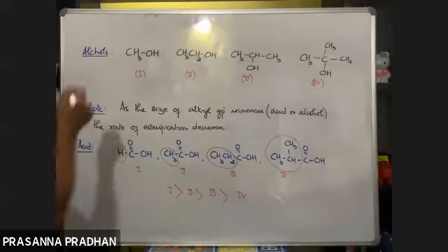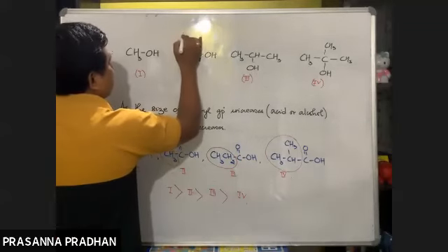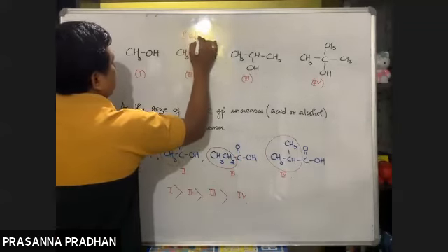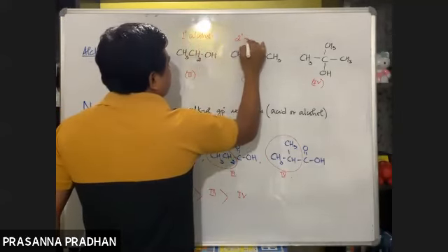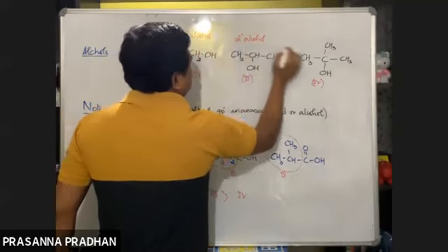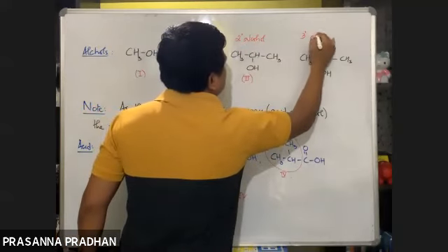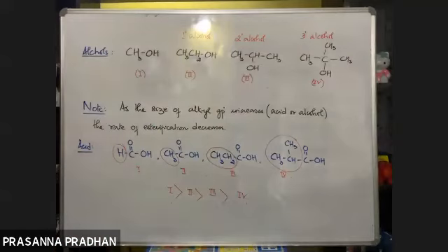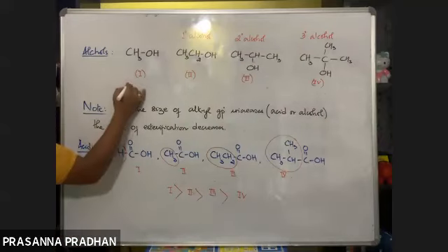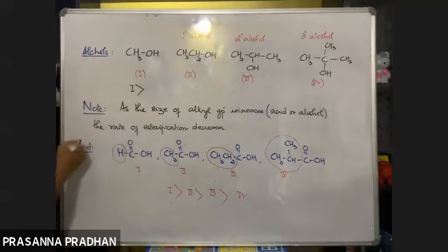And remember, ethyl alcohol is an example of a primary alcohol. This is an example of a 2-degree alcohol, and this is an example of a tertiary alcohol. So what is the order of reactivity? Tell me, which alcohol is the most reactive? I think methyl alcohol is the most reactive.